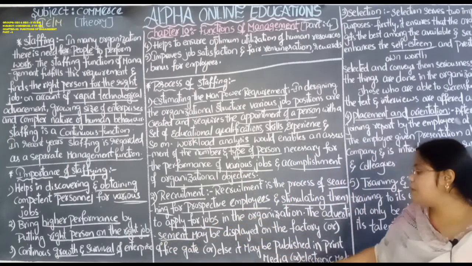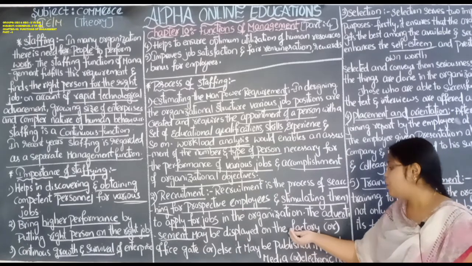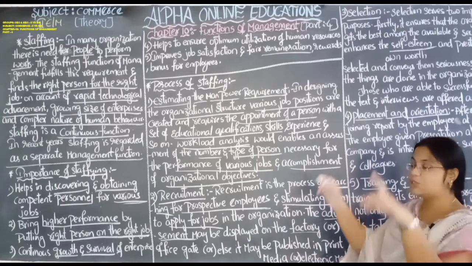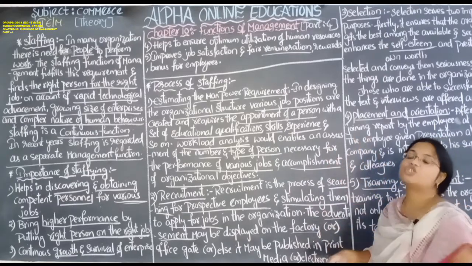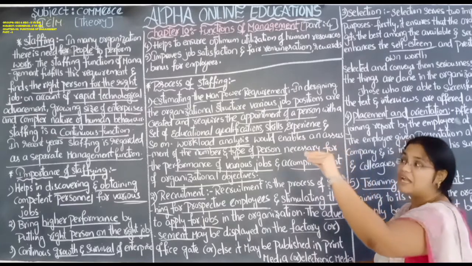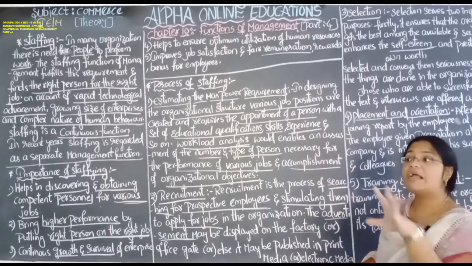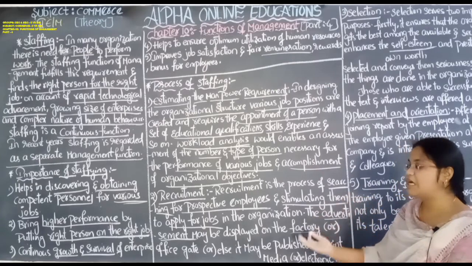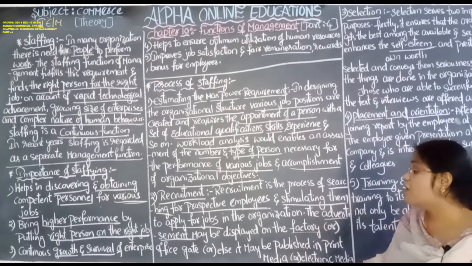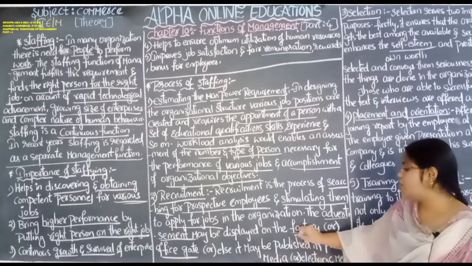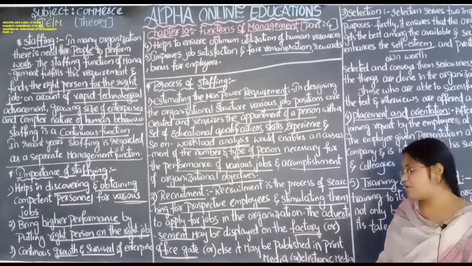The advertisement may be displayed on the factory. At the factory wall there will be written the vacancies. We require 5 HR managers. We require 5 marketing officers. We require 10 employees. We require 10 chartered accountants. So this type of information will be displayed on the factory or office gate.